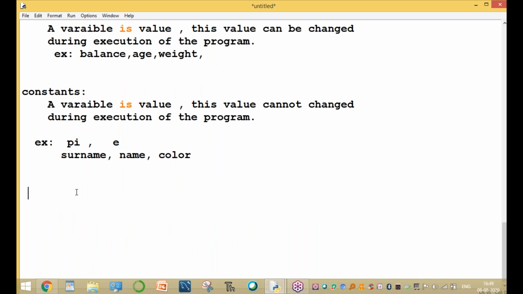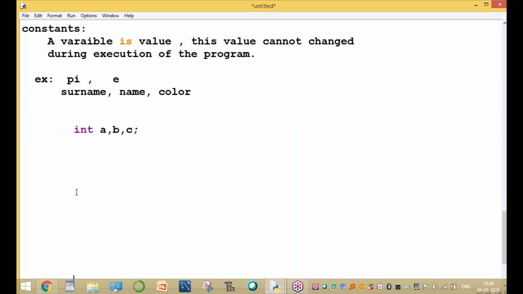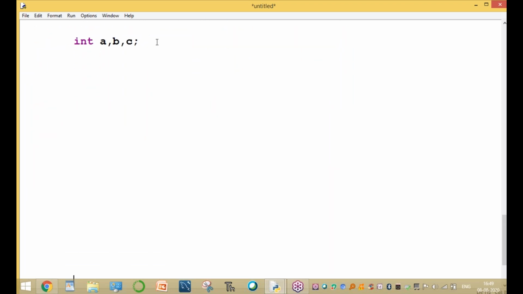For example, in other programming languages, int a, b, c. That means a, b, c are integer variables. Here a, b, c are integer variables. A is always storing an integer value only. B is always storing an integer value only. C is always storing an integer value only. For example, for a float data type, float x, y, z, with a semicolon.